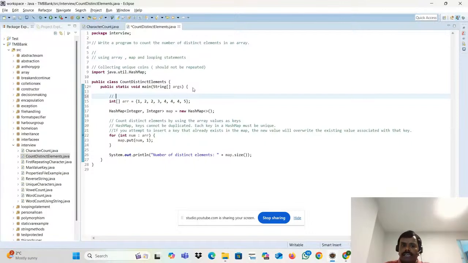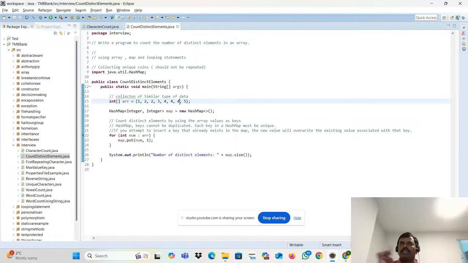What is an array? An array is a collection of similar type of data. What is similar type of data? All are integers. It's an integer array. But think about that actually. Here 1 is there, 2 is there, again 2 is repeating, 3 is there, 4 is there, again 4 is repeating, again 4 is repeating, again 5. So I don't want the repeating element. I am looking for the unique element.